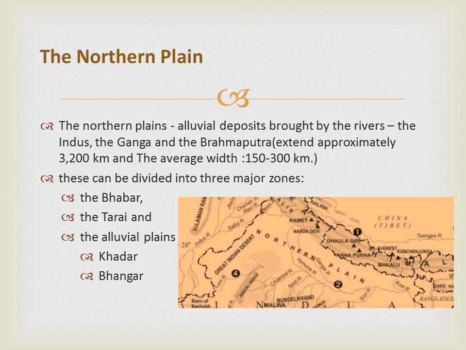Then, alluvial. The south of Tarai is a belt consisting of old and new alluvial deposits known as the Bhangar and Khadar respectively. These plains have characteristic features of mature stage of fluvial erosional and depositional landforms such as sandbars, meanders, oxbow lakes, and braided channels.